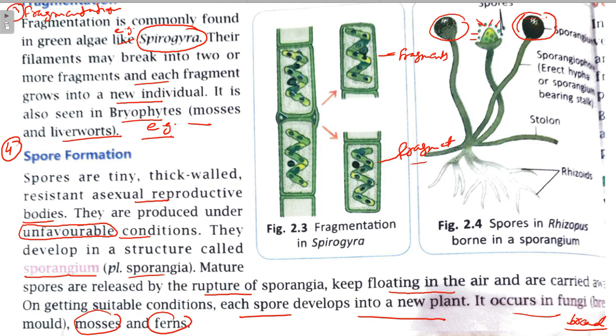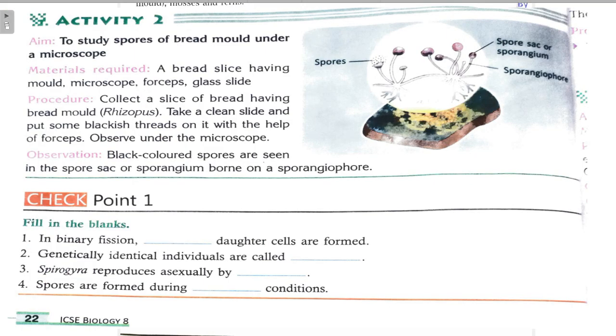So for this we will next see activity number 2 in your book. Its aim is to study spores of bread mold under a microscope. Materials required are bread slice having mold, microscope, forceps, glass and glass slide. Procedure is so simple. Collect a slice of bread having bread mold, Rhizopus. Keep the bread for few days. In a day or two, it becomes dry. In 3-4 days, it becomes black.